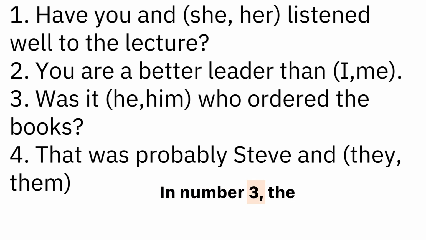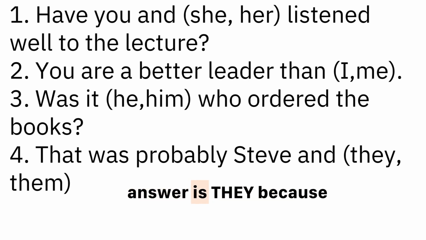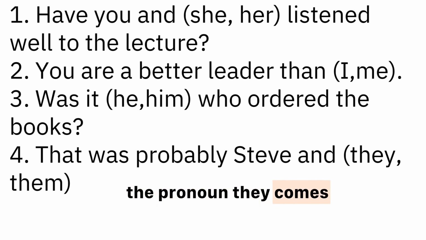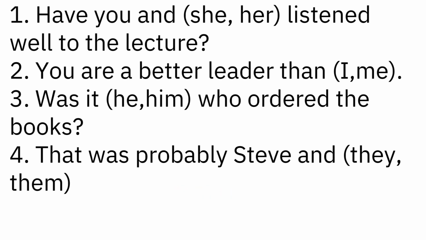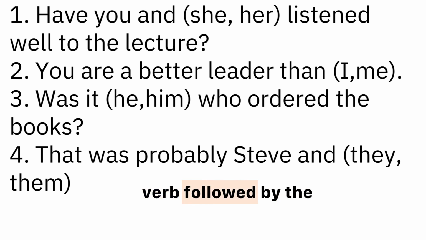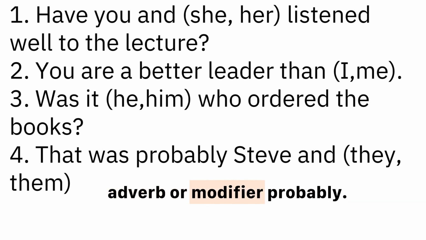In number 3, the answer is he because all pronouns after linking verbs is, are, was, were, and be are in the nominative or subjective case. In number 4, the answer is they because the pronoun they comes after the verb was probably, which is a linking verb. Was is a linking verb followed by the adverb or modifier probably.